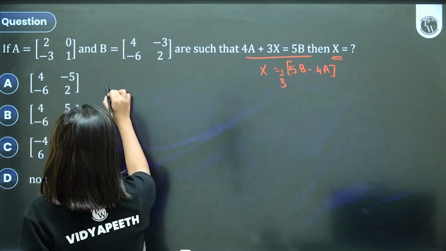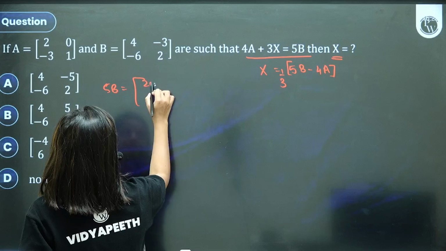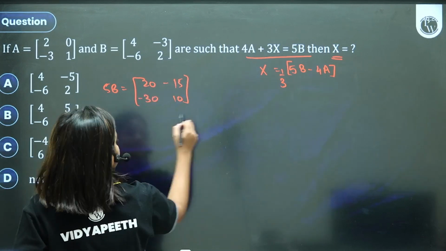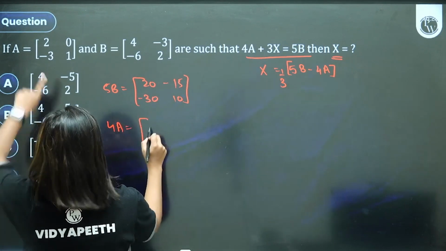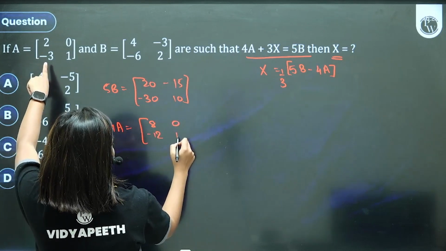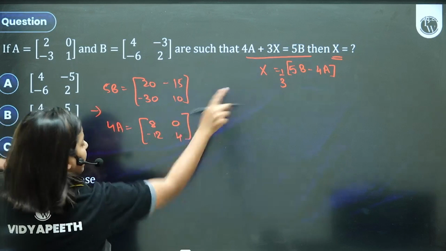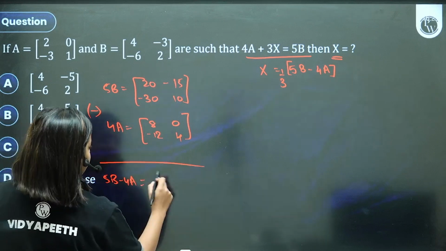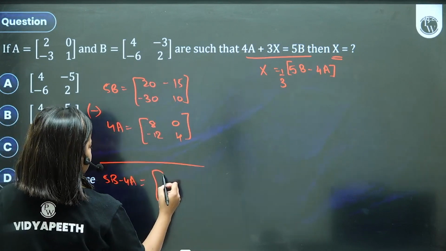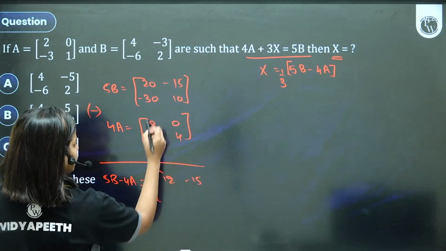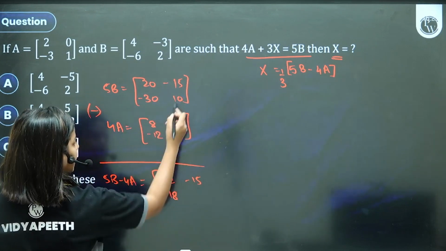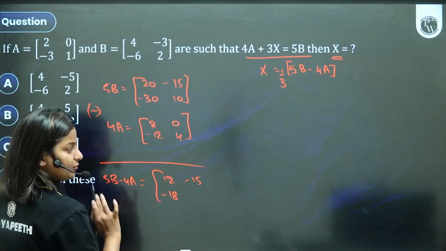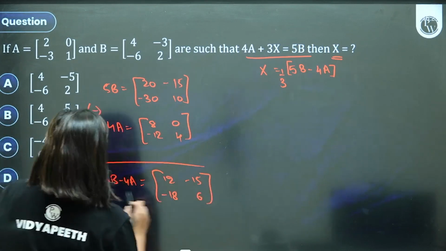What will be 5B equal to? We can easily find out. 5 4s are 20, 5 3s are 15, 5 2s are 10, 6 5s are 30. What is 4A equal to? 4 2s are 8, 0, 12, and 4. Subtracting them because 5B minus 4A. Same corresponding elements. 20 minus 8 is 12, minus 15, minus 30 plus 12 is minus 18, and 10 minus 4 is 6. What we have to do finally?